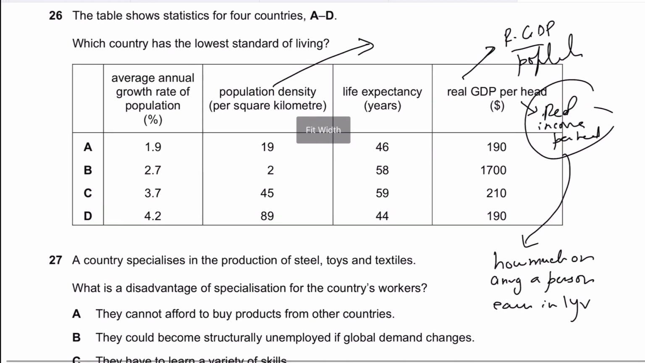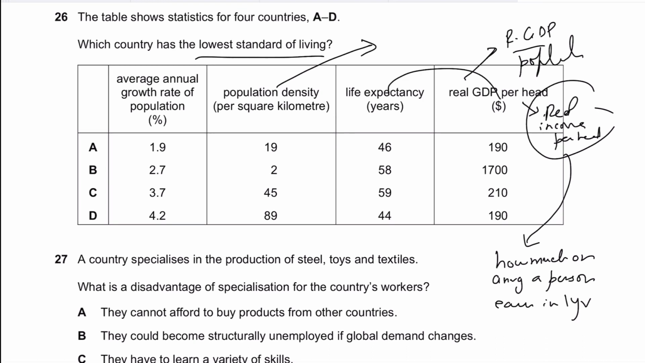As far as the lowest living standard is concerned, an easy way is to look at life expectancy and real GDP. The country with the lowest real GDP is 190 here, 190 here, so it could either be A or D. But in my opinion, it should be D, because country D also has the lowest life expectancy of 44 years and the highest population density, and the annual growth rate of population is 4.2. A higher population growth rate is not a good sign of economic development. It's indicating poor standards and lack of focus on education and careers. So 26 should be D.